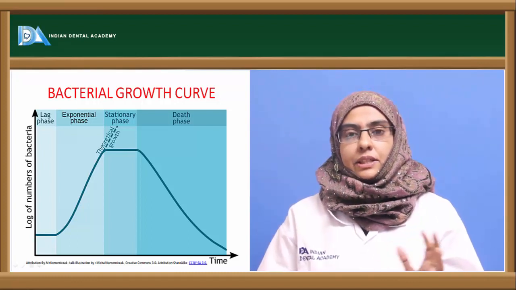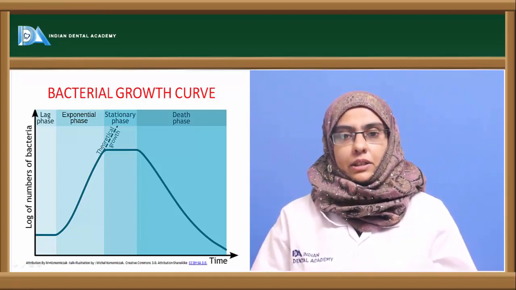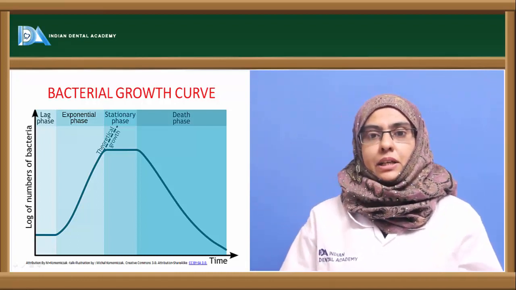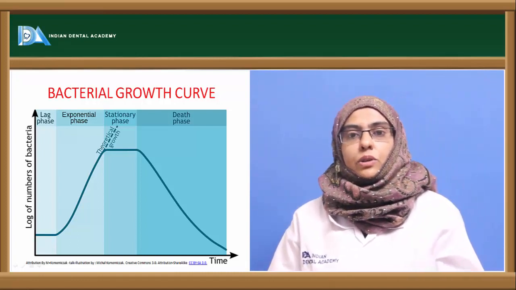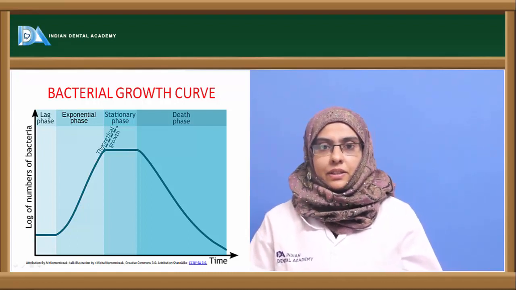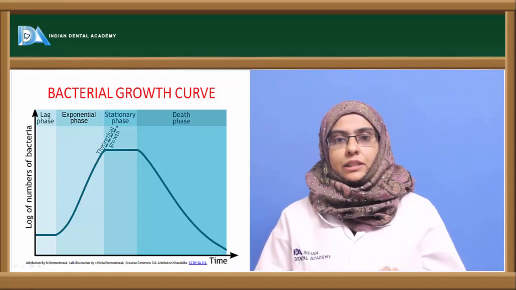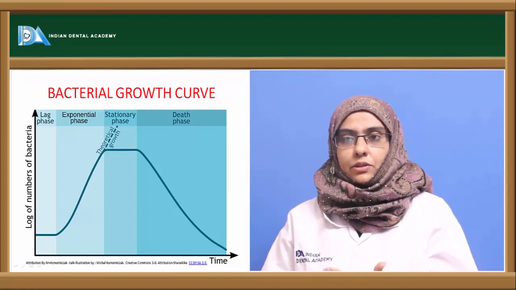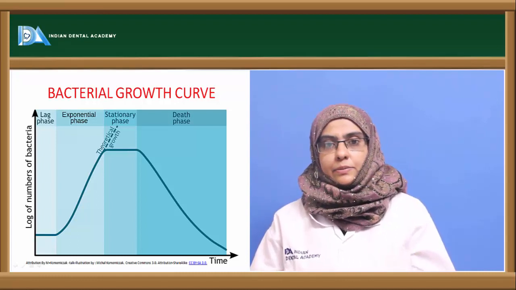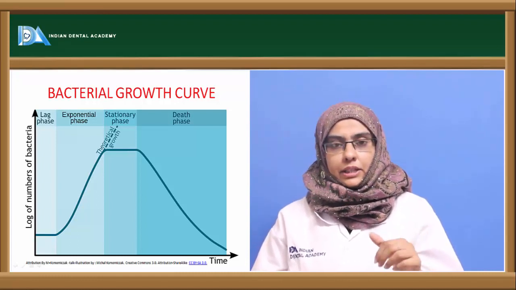So the lag phase varies from one organism to another. Take for example, if an old culture is added to fresh media, it will take some time to adjust and then go into the log phase. Whereas if a vigorously young culture is added, it takes a shorter period of time and enters into the exponential phase. So lag phase is a phase that helps the organism to adjust to the environment.